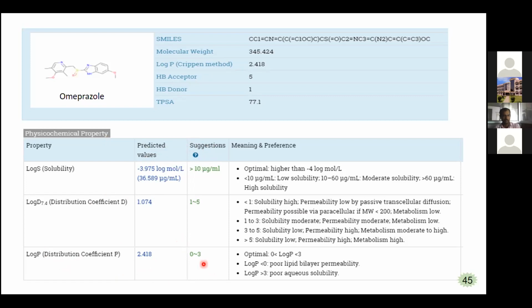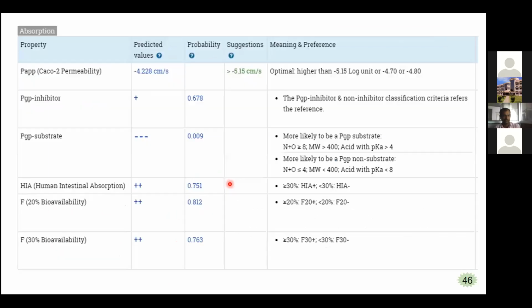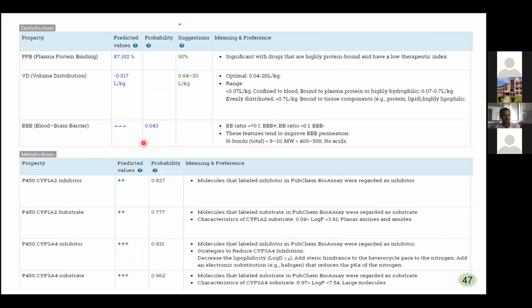So log P, it is obeying, it is present between 0 to 3, and log D also 1 to 5. And P-gp inhibitor, yes, it is a P-gp inhibitor, plus, and P-gp substrate, it is not a P-gp substrate, so negative value. And human intestinal absorption it is having, that's why plus, and bioavailability is there. And plasma protein binding, it is nearly 87.19%, and good is 90%.